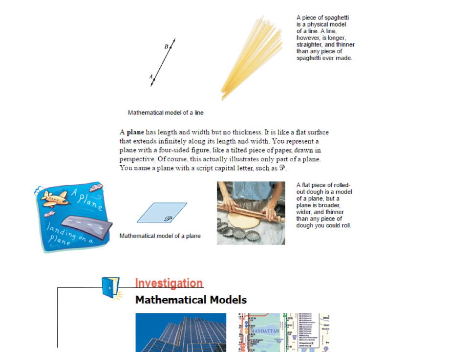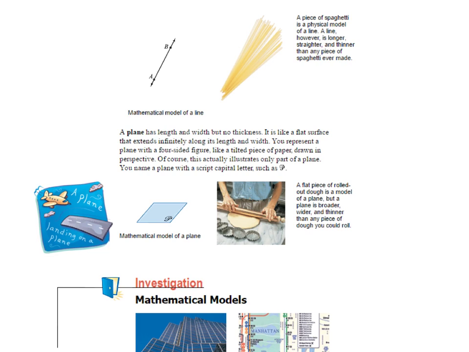Mathematical model of a line. A plane has length and width but no thickness. It is like a flat surface that extends infinitely along its length and width. You represent a plane with a 4-sided figure, like a tilted piece of paper drawn in perspective. Of course, this actually illustrates only part of a plane. You name a plane with a script capital letter, such as P.